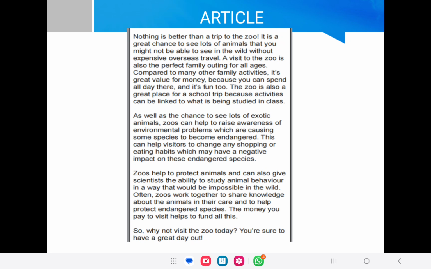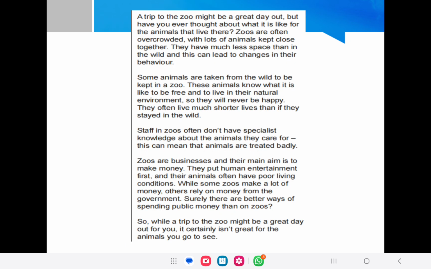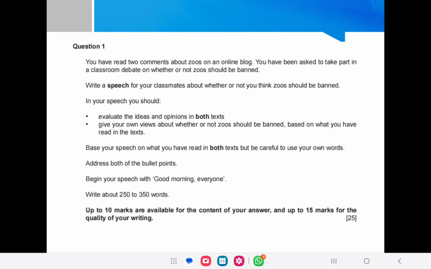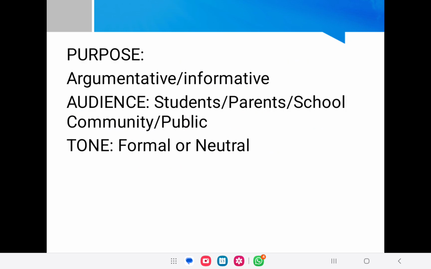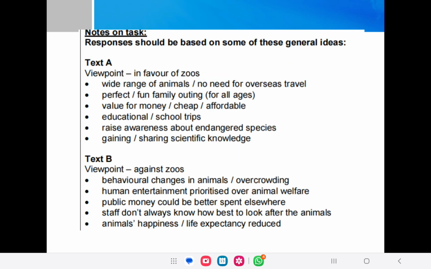So text A is in favor of zoos and text B is against zoos. So the question here is, we have read this question, that you have read 2 comments about zoos. We have done this as a speech question, so we are going to modify this, and this time we have to write an article.